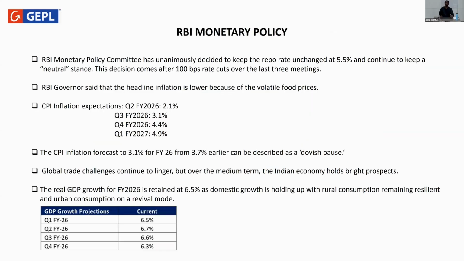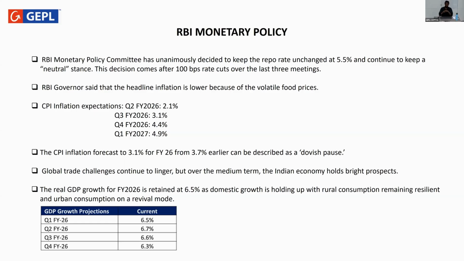On the RBI monetary policy front, as you saw 2 days prior, the RBI Monetary Policy Committee had unanimously decided to keep the repo rate unchanged at 5.5%, and they continue to keep our interest stance on the basis of. So this decision comes after 100 basis point rate cuts over the last 3 meetings that happened in 2025 itself.